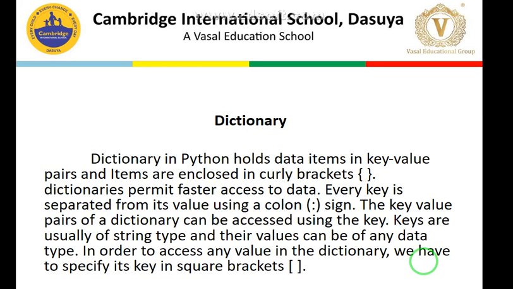In a dictionary, you can see the items are enclosed in curly brackets. The brackets are very important. From square brackets we know that this is a list, from parentheses we know that this is a tuple, and from curly brackets we know that we are talking of a dictionary. In a dictionary we have data items in key and value format. This is called a pair, a key and its corresponding value. The key and value are separated by a colon. We have covered this yesterday in detail.